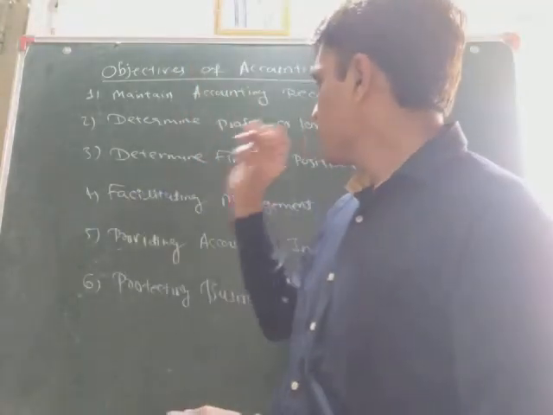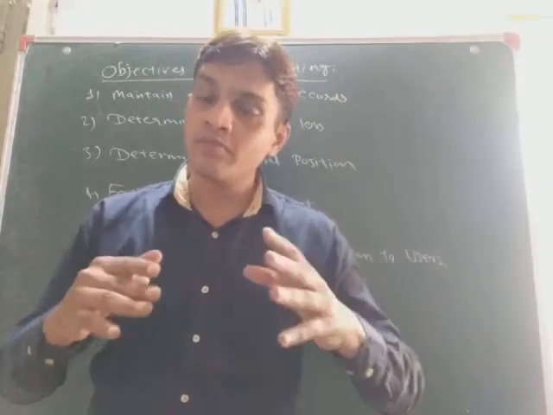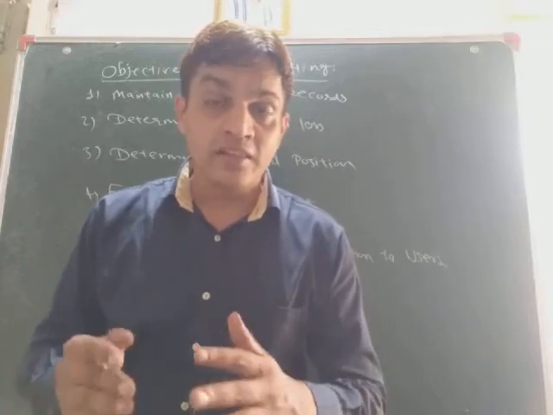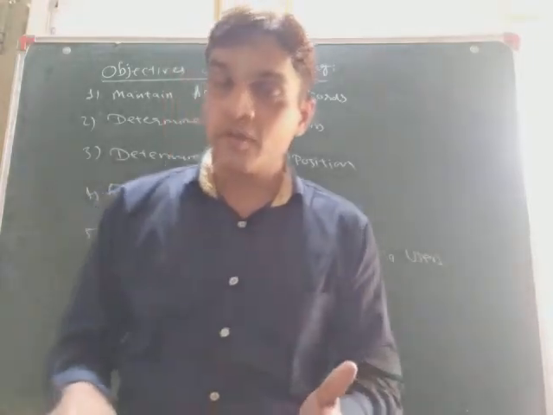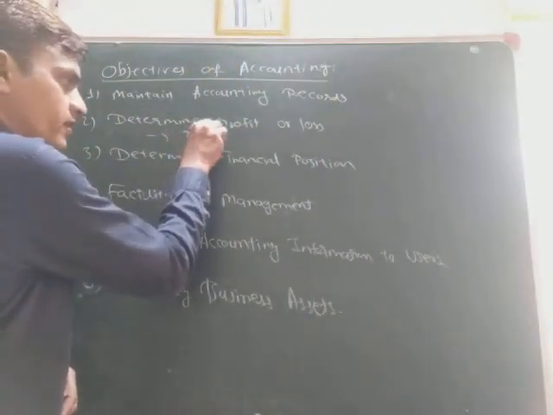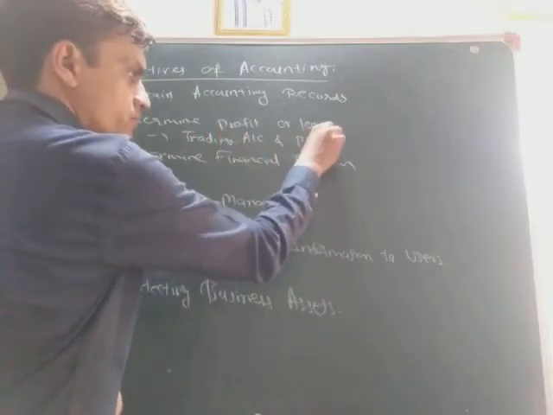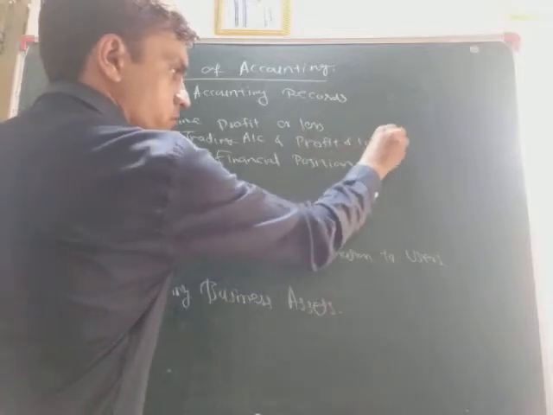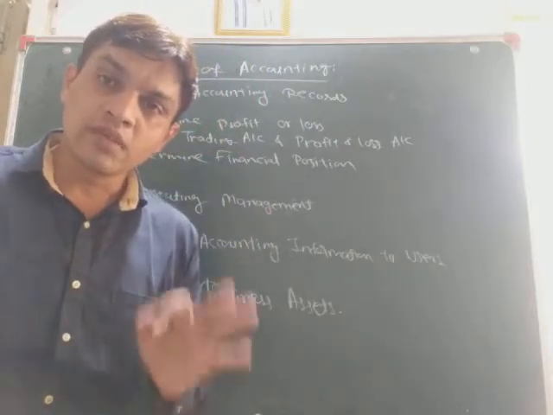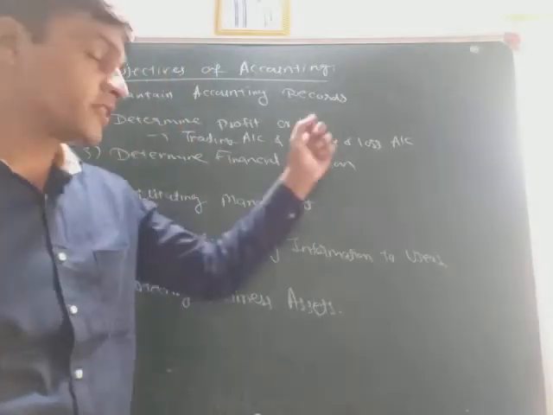Number 2, determine the profit or loss. By accounting we can know whether our business is profitable or not, that is, whether there is profit or loss. And by preparing the trading account and the profit and loss account, we can know the income, the profit of our business. So that is the second objective, to determine the profit or loss.